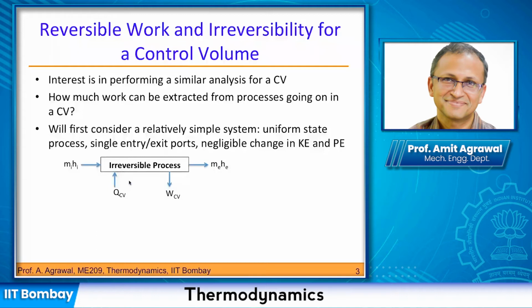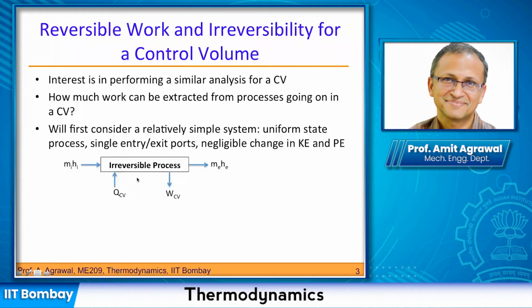Okay, now in this, we have already assumed single entry and single exit. So there is only one m_i h_i, there is only one m_e h_e here for this case for now. We will generalize towards the end. Now, of course, in general, there could be some heat addition to this control volume, and there could be some work which is being extracted from this control volume, which are given as Q_CV and W_CV. And right now we are saying that things can be irreversible in this control volume.